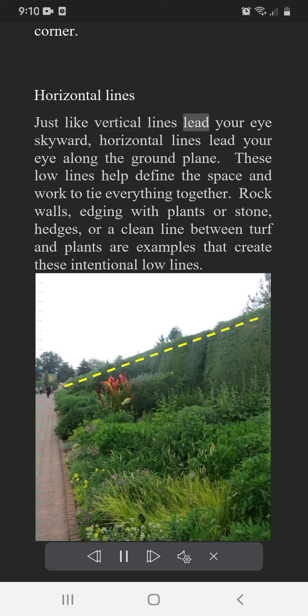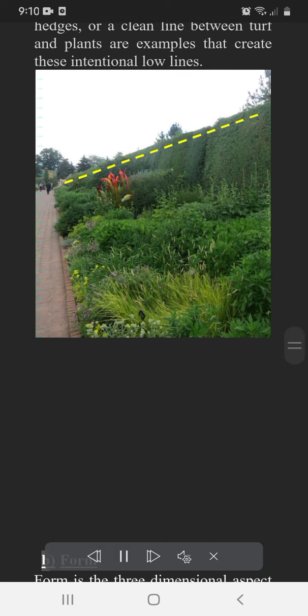Just like vertical lines lead your eye skyward, horizontal lines lead your eye along the ground plane. These low lines help define the space and work to tie everything together. Rock walls, edging with plants or stone, hedges, or a clean line between turf and plants are examples that create these intentional low lines. B. Form.